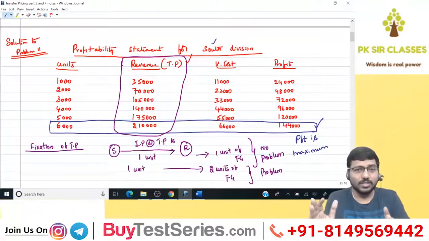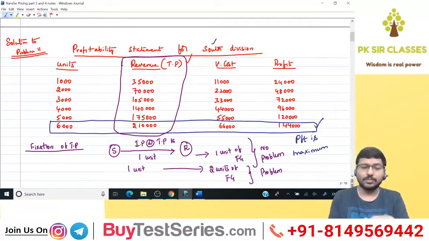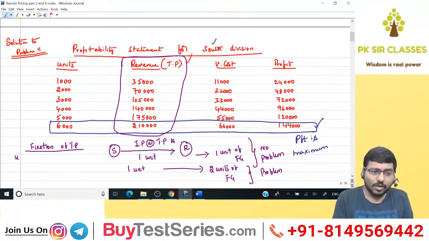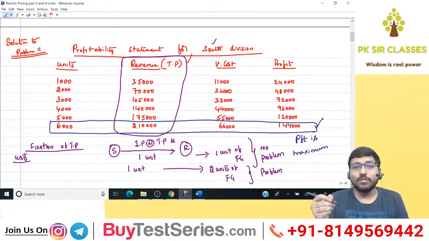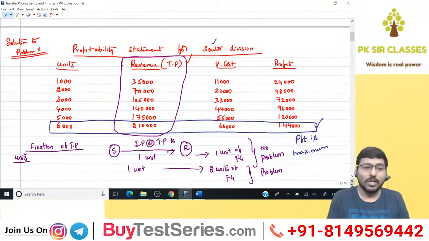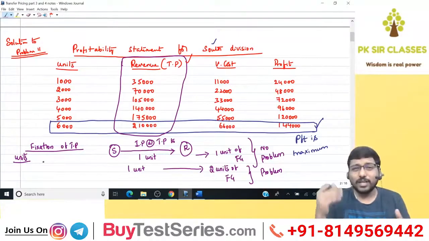And we compare net marginal revenue with marginal cost. I explained you all the logics. There you have to be double careful when the relationship is 1:2. Why? Because the first column, when you write units, it should always be the units of the supplying division's output. It can never be the units of the receiving division's output. See, when we were doing yesterday, we did not worry about that.